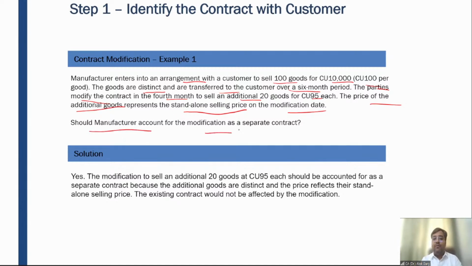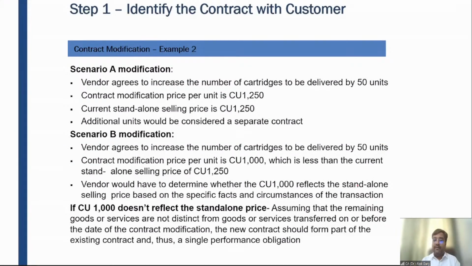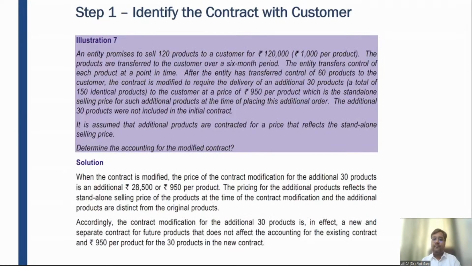So should the manufacturer account for the modification as a separate contract? The answer is yes, because the scope is changing. When the scope is increasing, the price is also increasing at market value. Yes, the modification to sell an additional 20 goods at 95 rupees each should be accounted for as a separate contract, because the additional goods are distinct and the price reflects their standalone selling price. The existing contract would not be affected by the modification, right? Now let's discuss the second illustration, illustration number 7, and now you will get more clarity.